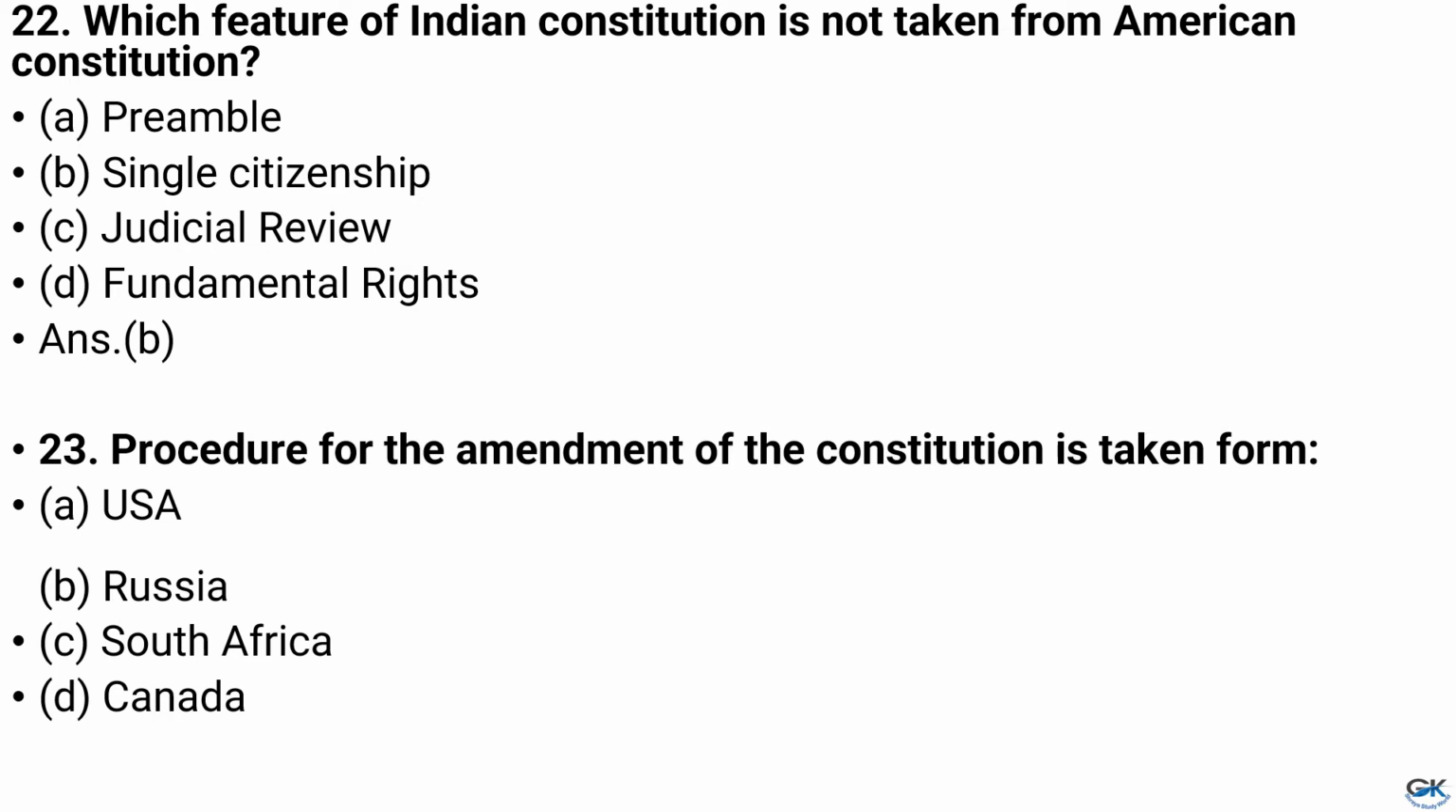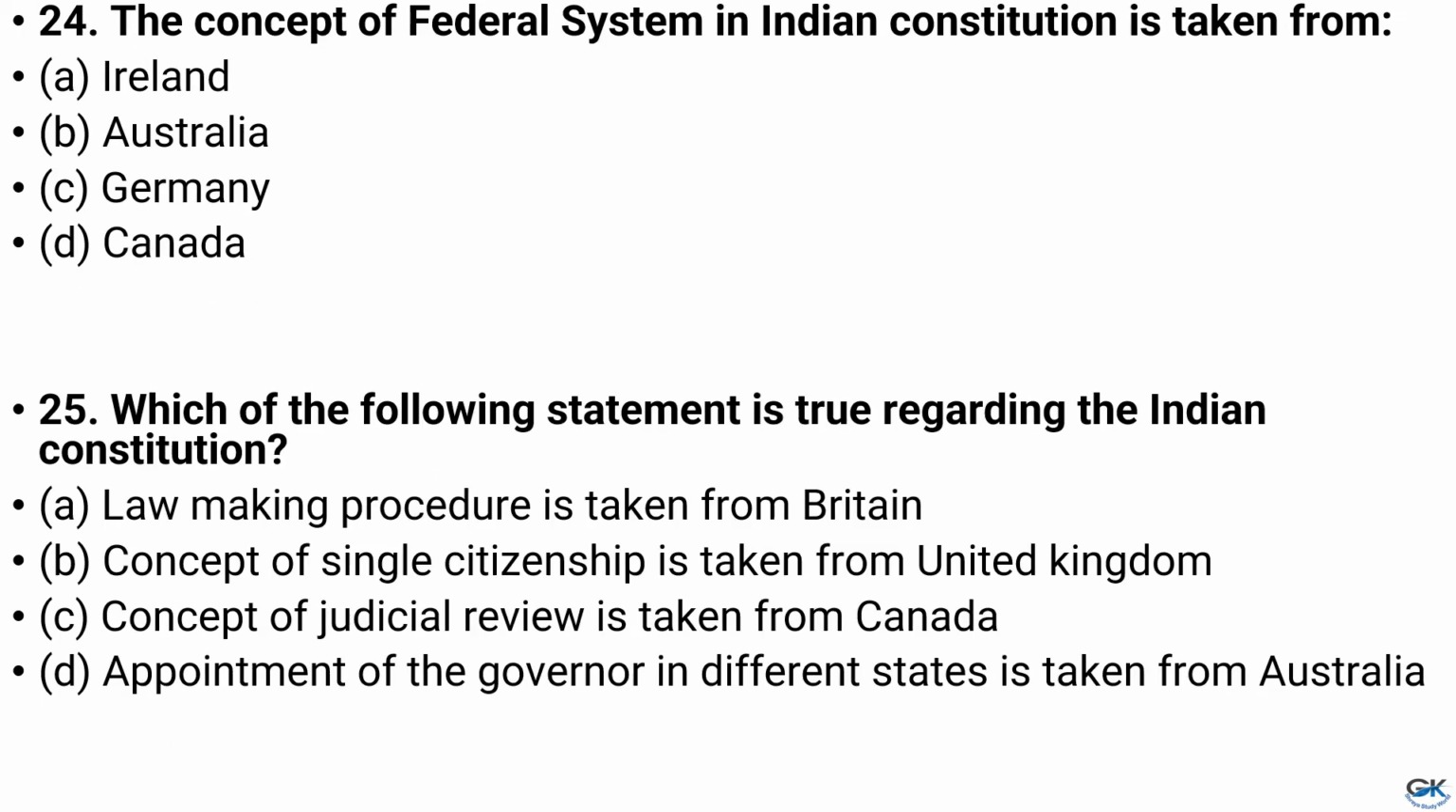Question number 23. Procedure for the amendment of the Constitution is taken from option A. USA, B. Russia, C. South Africa, D. Canada. And the answer is option C. South Africa. Question number 24. The concept of federal system in Indian Constitution is taken from option A. Ireland, B. Australia, C. Germany, D. Canada. And the answer is option D. Canada.